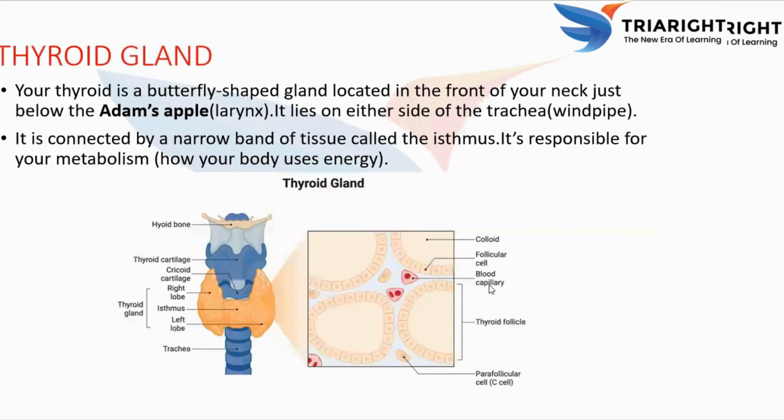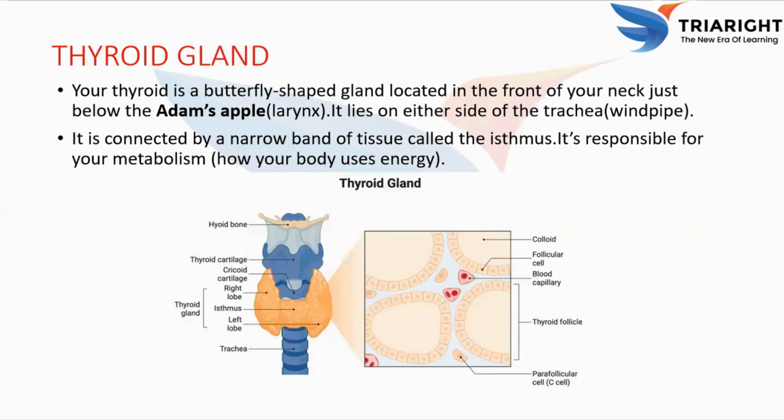And coming to the next gland, thyroid gland. Thyroid gland is a butterfly shaped endocrine gland located in the front of the neck. You can see here in the picture, it clearly resembles the butterfly shape. So just below the Adam's apple, it is present in front of the neck and just below the larynx. It lies on either side of the trachea and it is connected by a narrow band of tissue called isthmus.